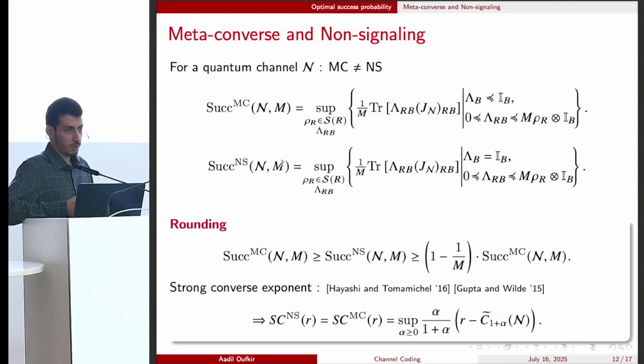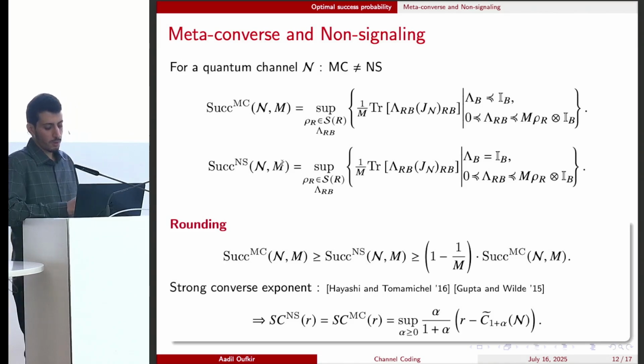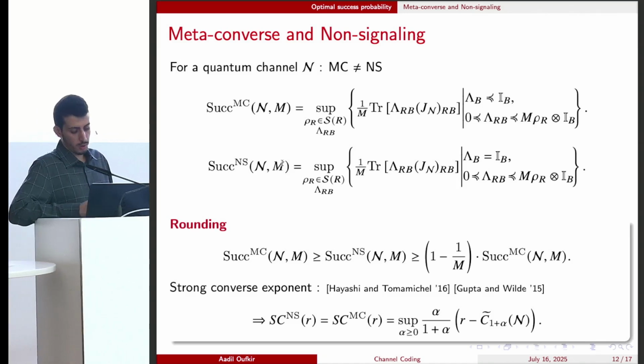And this is important because the meta-converse corresponds to hypothesis testing. So we can use existing results of hypothesis testing to characterize the strong converse exponent for the meta-converse. And it is given by this optimization of weighted and shifted sandwiched alpha capacity of order greater than 1.